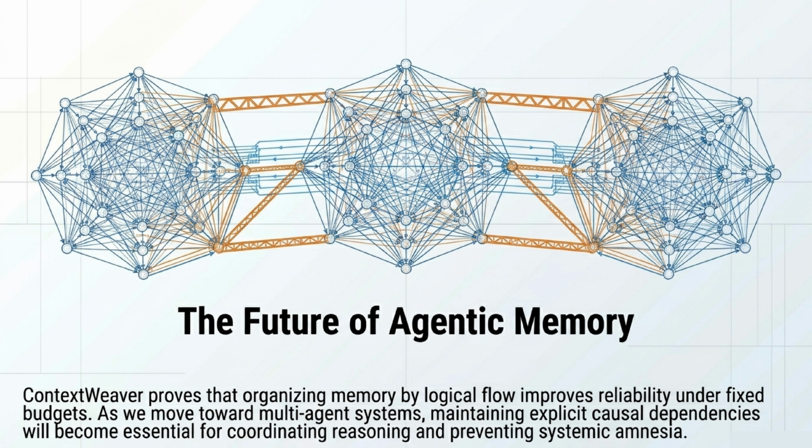Ultimately, ContextWeaver proves that organizing memory by logical flow improves reliability under fixed budgets. As we move toward the future of multi-agent systems, maintaining these explicit causal dependencies won't just be a nice feature, it will be absolutely essential for coordinating reasoning and preventing systemic amnesia across our AI systems.